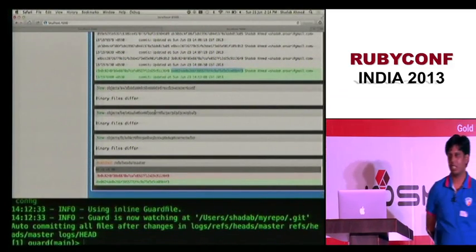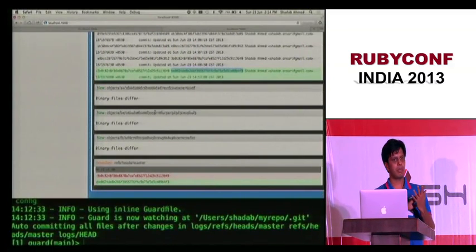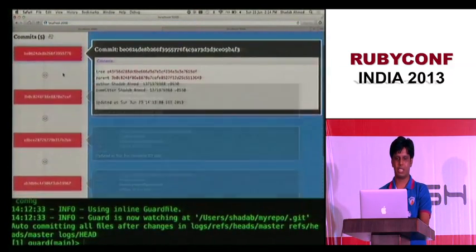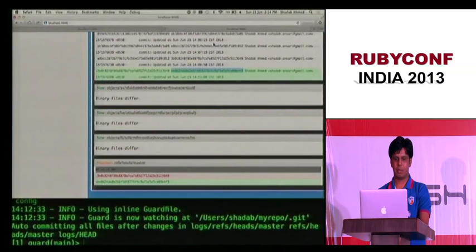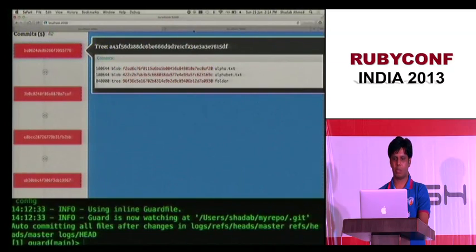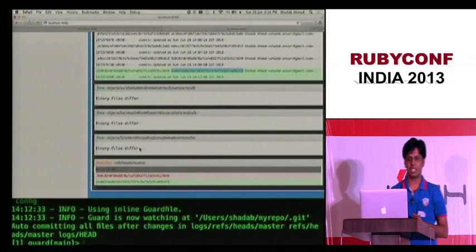Once again, since we changed the file in the root directory, there's the commit object, the main tree object, and another file blob object. If you see, this is the commit object, BE, and tree A43, and the new blob. Those are the 3 objects.